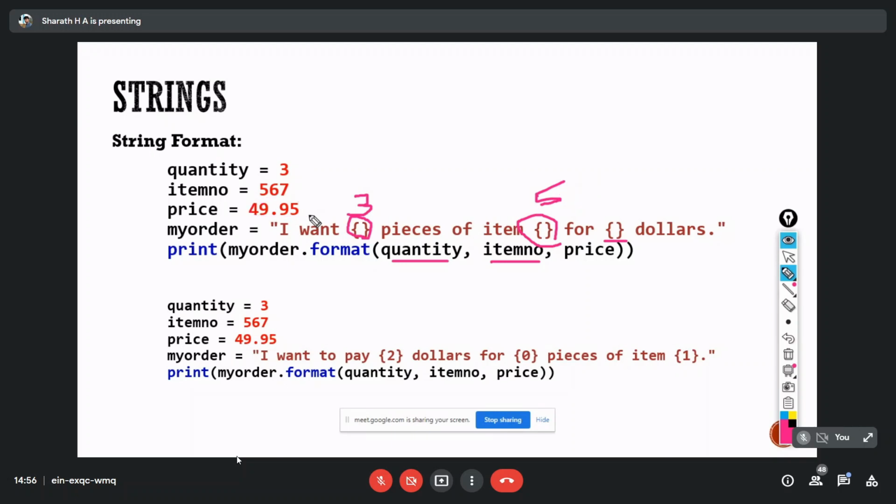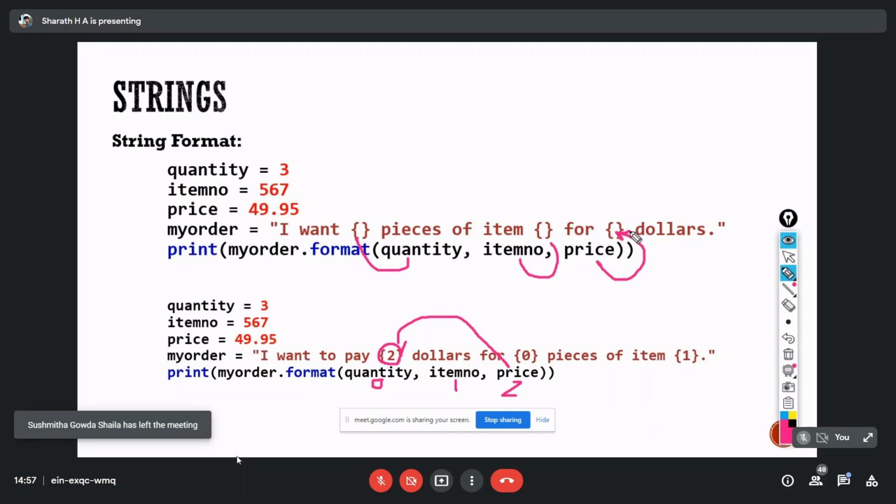If I want to change the order of the arguments, then I have to put the argument index here. So if I put 2 in this place, it's going to print the price. Why? Because in our arguments we had three values, and the index starts from 0, the next one is 1, and the next one is 2. So the argument at index 2 will be printed in this place. Otherwise it prints in order: the first in the first place, second in the second place, and third in the third place. This is how it works, the same as format specifiers in C language. Okay, fine.